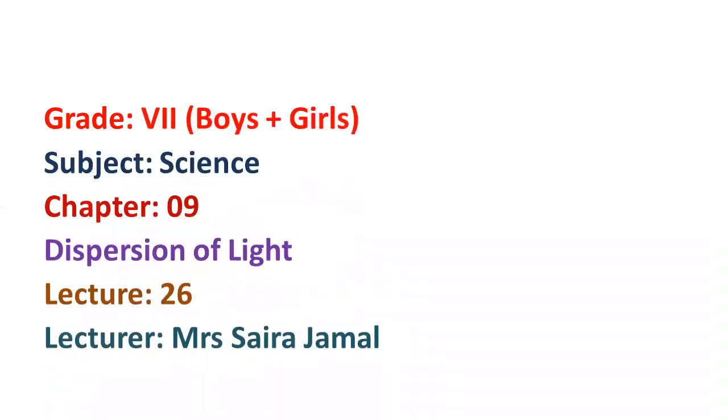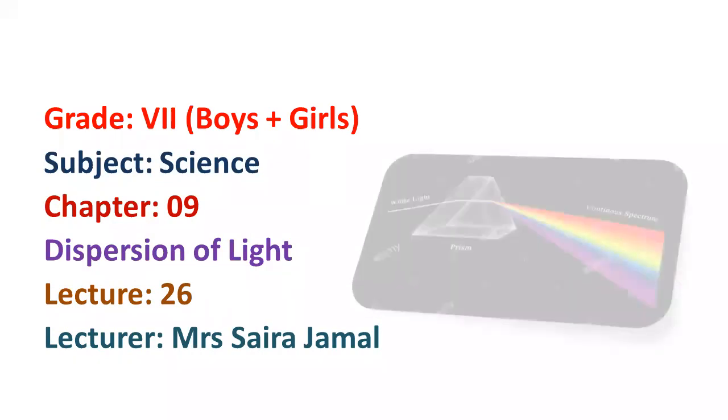Dear students, this lecture is for grade 7, boys and girls, both wings, subject science. And in this lecture, we will discuss the remaining topics of chapter number 9, which is about the dispersion of light. This is my 26th lecture, and I am your lecturer, Mrs. Saira Jamal.